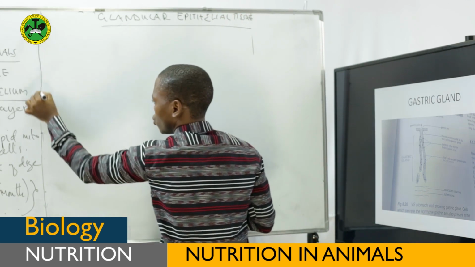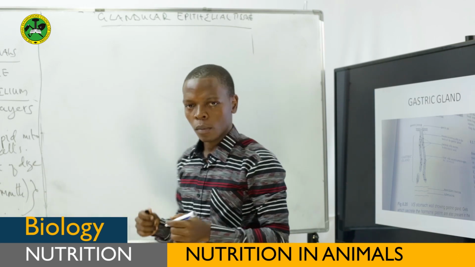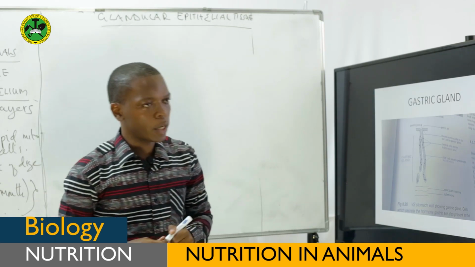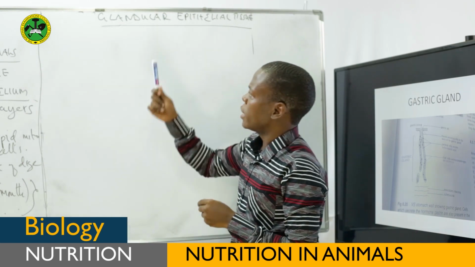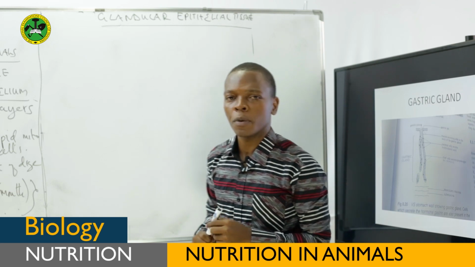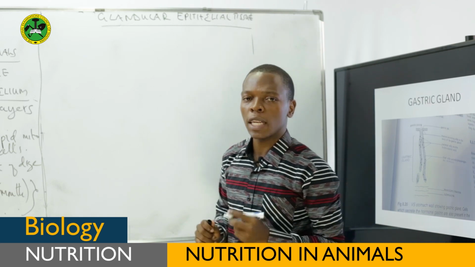Glandular epithelial tissues are made up of secretory cells which are closely packed together.